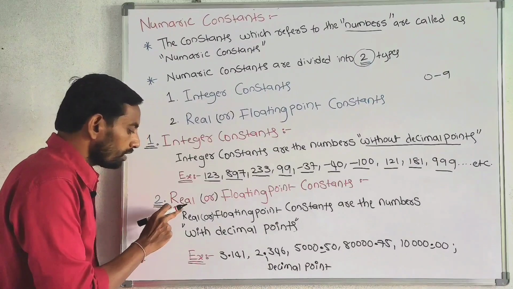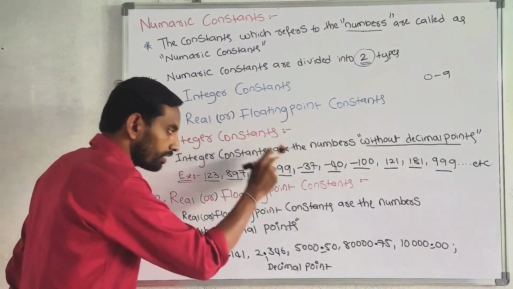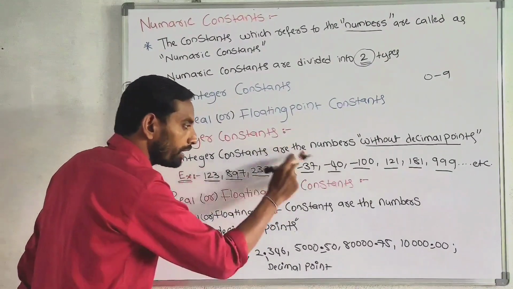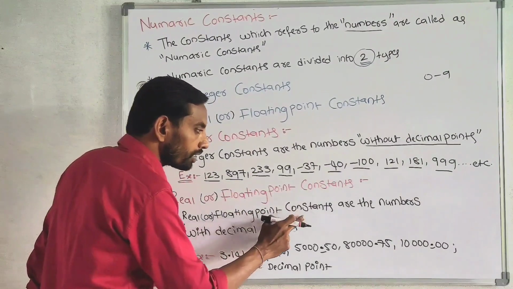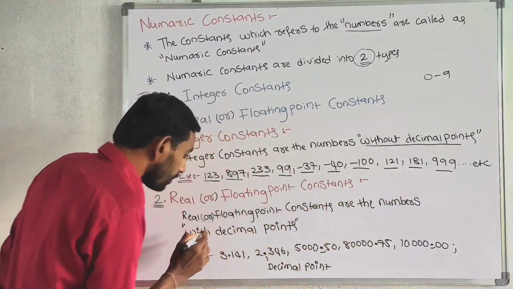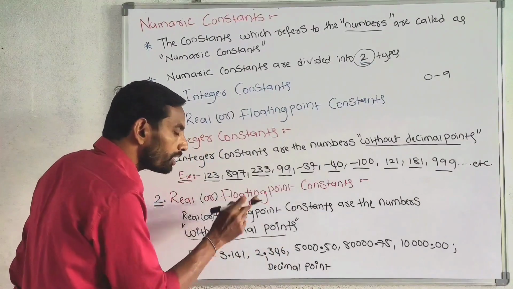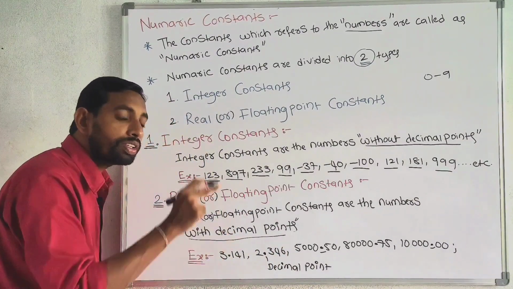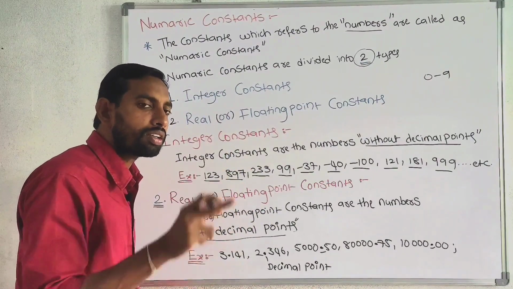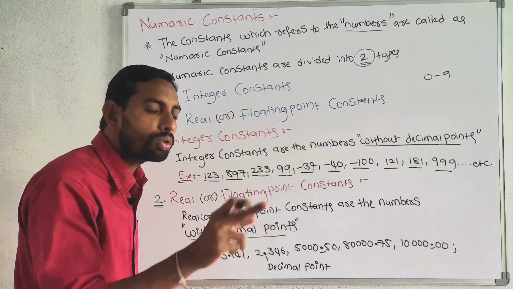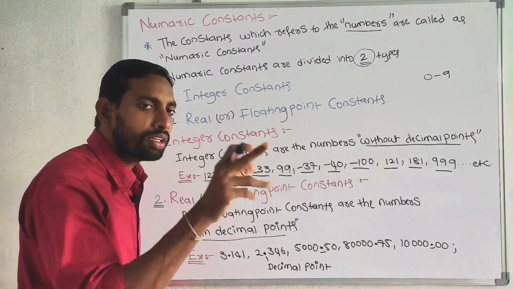Now second one, real or floating point constants. Real or floating point constants are the numbers with decimal points. Real or floating point constants contain the numbers with decimal points only. It cannot accept, it cannot allow the numbers without decimal points. It allows the numbers only with decimal points.